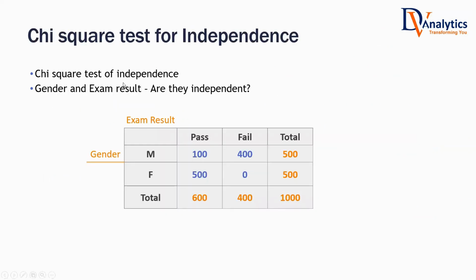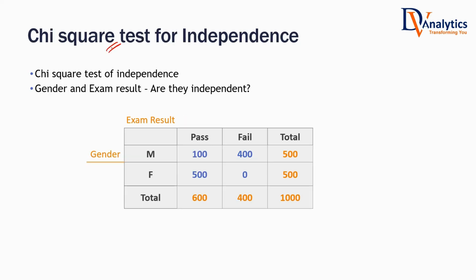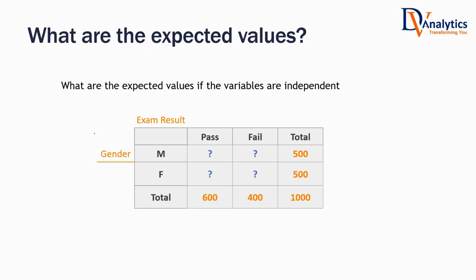But there is one test which I have seen. It has been discussed in the interviews multiple times. I'll explain that test in depth, which is known as chi-square test of independence. This chi-square test is done by calculating the chi-square value. This test is done to test whether two variables are independent or not. Suppose this is x variable, this is y variable: whether x is independent of y, or whether y is dependent on x, can be done by using this chi-square test of independence, whether a variable is impactful or not.